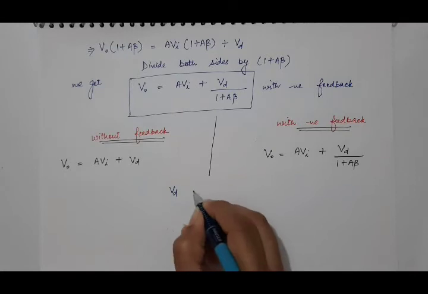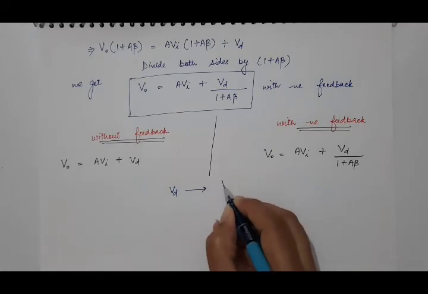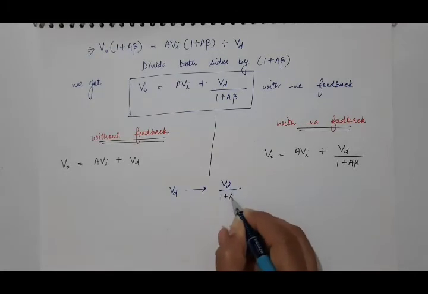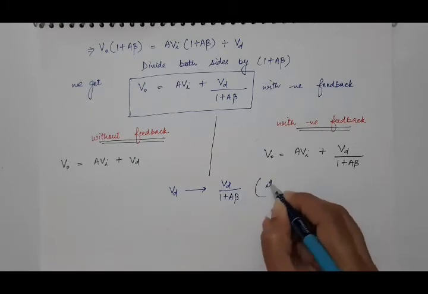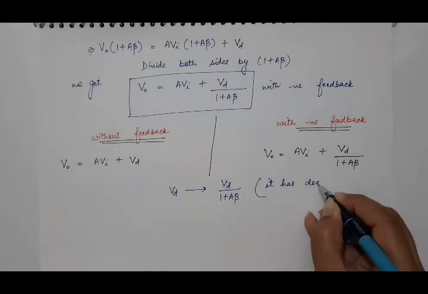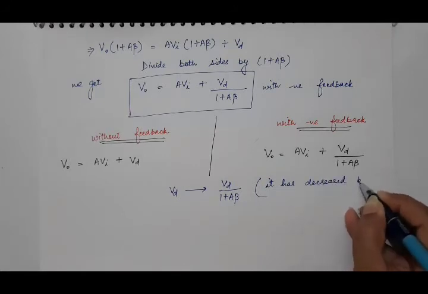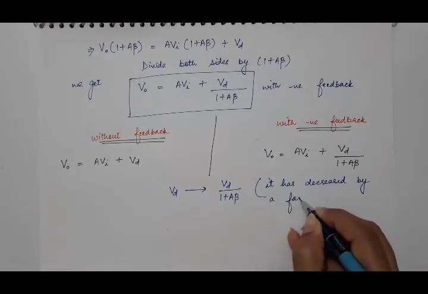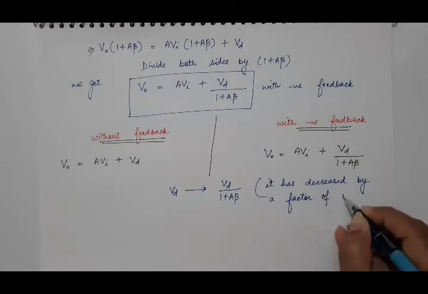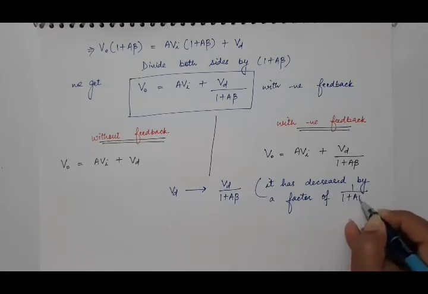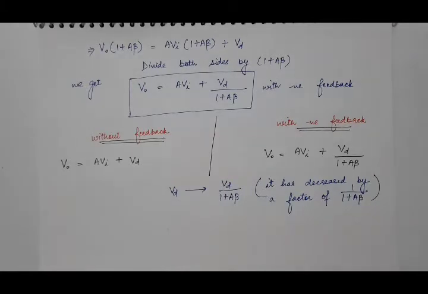So Vd, on applying negative feedback, has changed to Vd upon 1 plus A beta. This is the second advantage of negative feedback: by introducing negative feedback to the amplifier, the nonlinear distortion present in the output decreases.